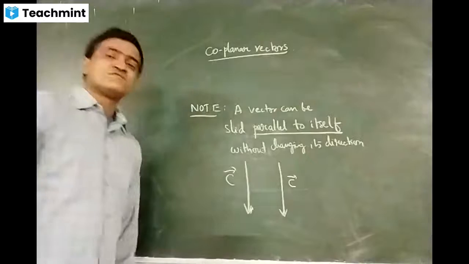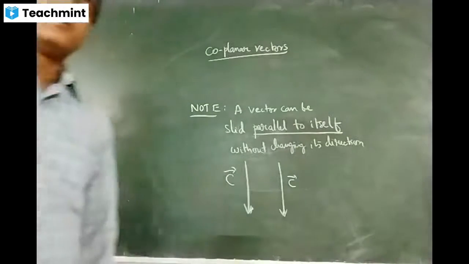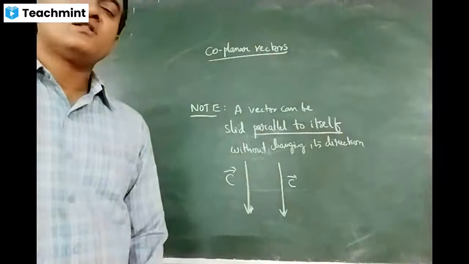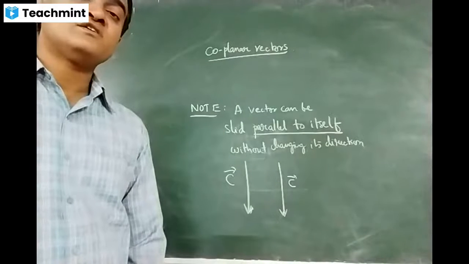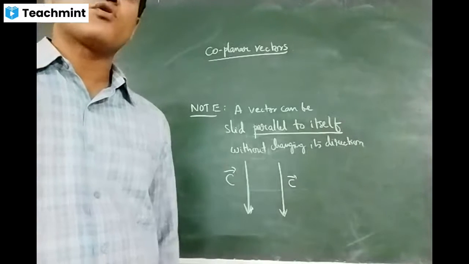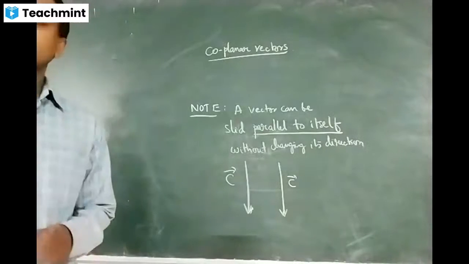The name itself says coplanar, meaning all the vectors you are going to draw must lie in the same plane. Co means what? Co means same.